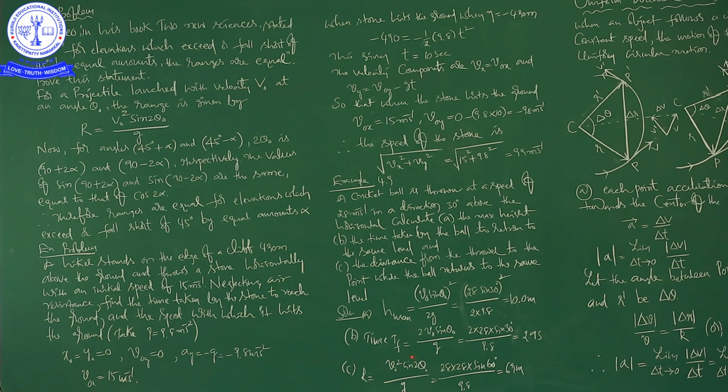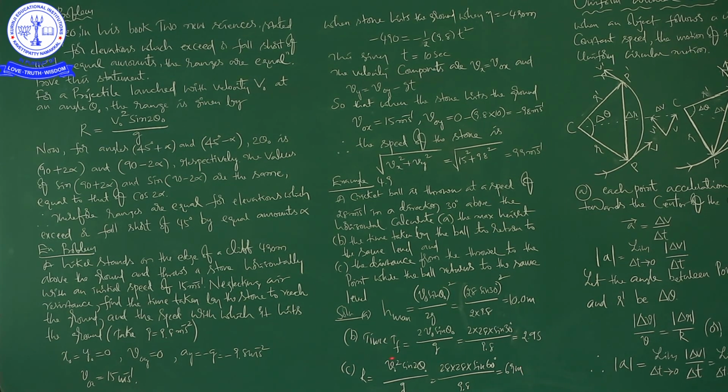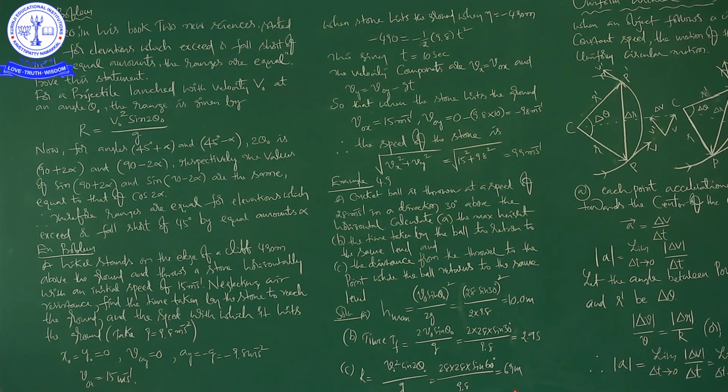Next, time of flight is equal to 2 v naught sin theta naught by g. Here v naught we know, theta naught also we know, finally we are getting 2.9 seconds. Next, r is equal to v naught square sin 2 theta naught by g. First you have to substitute the v naught value, then the theta naught value, that is 60 degrees, by 9.8, that is equal to 69 meters. That is, r is equal to 69 meters.